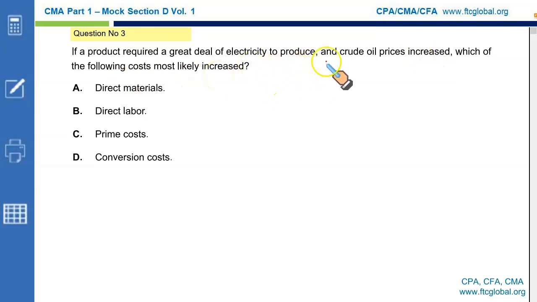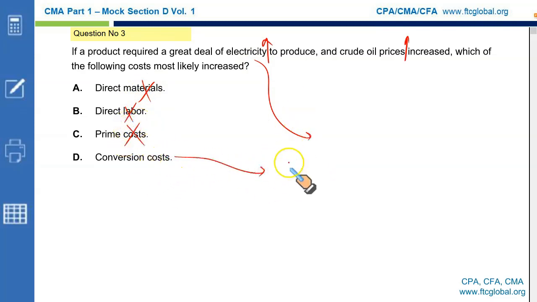If the crude oil price increases, then it will increase the cost of generating electricity, and then it will increase the cost for the firm when they use this electricity in the production process. Remember, electricity is neither direct material nor direct labor, and prime cost is the sum of direct material and direct labor, so it's neither prime cost. Then it has to be conversion cost. Remember, electricity is considered a part of manufacturing overhead. So this is the right option.